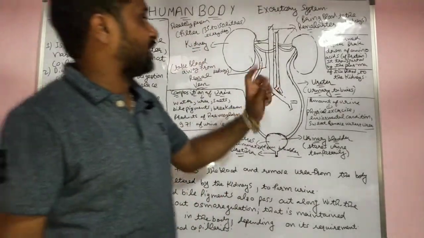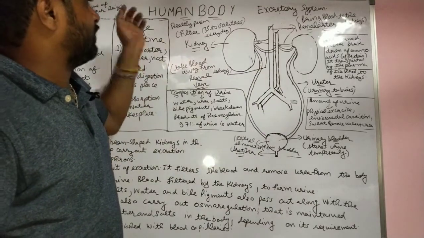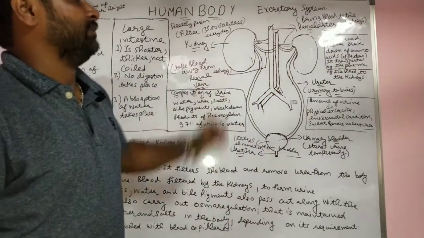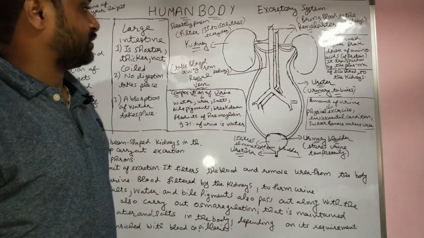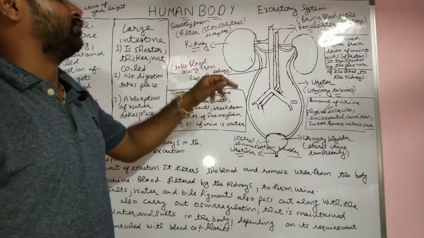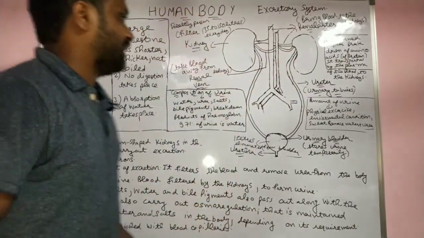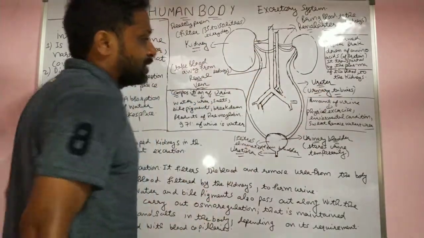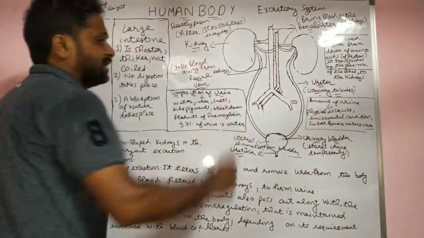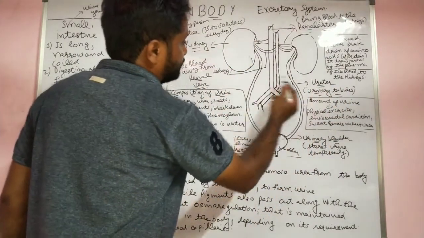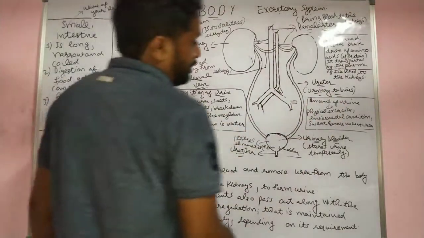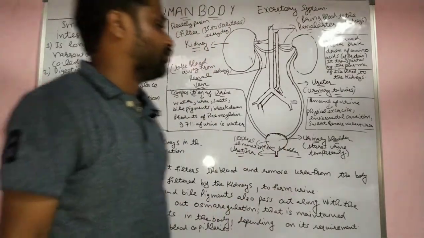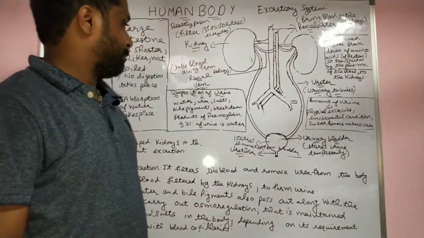First of all, the renal artery: what does it do? The renal artery brings the blood to the kidney for filtration. And what is the function of the renal vein? It takes the blood away from the kidney after filtration. When urine forms in the kidney, it comes into the ureter. The two tubes are called ureters. Then it collects in the urinary bladder, where urine is stored temporarily.